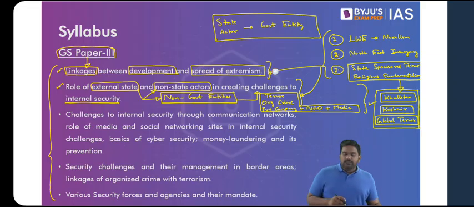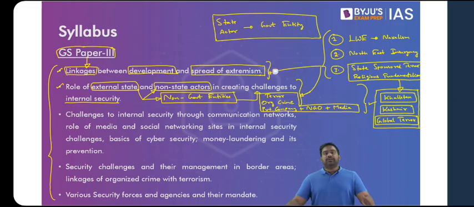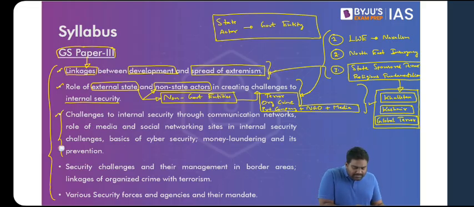Is that clear? So this is something you should be aware of. I'm going to take the first two chapters and divide this into left-wing extremism, Northeast insurgency, and religious fundamentalism. So this will help us cover a number of important topics, and in fact, we will pay maximum attention to these topics. This is where you'll get a lot of questions from. All right? Then after that, the next chapter is very interesting.